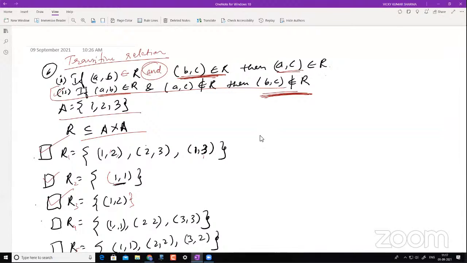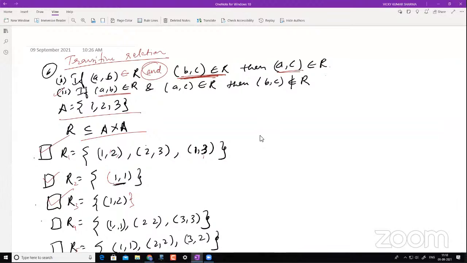Okay, so maybe it should be this case, right? Basically, you can avoid this, and it would be easy if we go step by step. First we check whether (A,B) belongs to R. If it is there, then we check whether (B,C) belongs to R. If both conditions are satisfied, then we check whether (A,C) belongs to R or not. If not, then we won't go further.